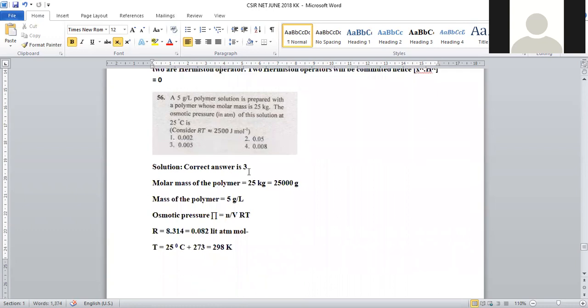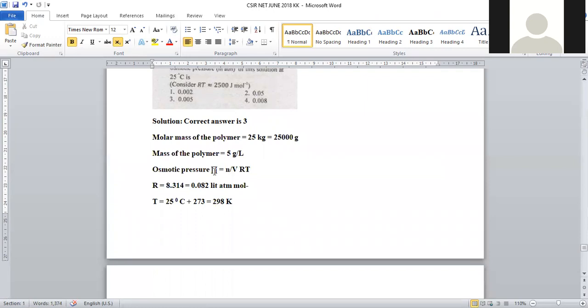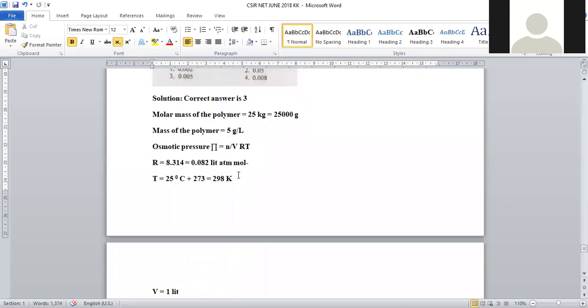Question number 56, it is a kind of colligative property. This is the problem given from colligative property. A 5 grams per liter polymer solution is prepared with the polymer whose molar mass is 25 kilograms. The osmotic pressure of the solution at 25 degrees centigrade is, okay. So here the problem is from colligative property and the osmotic pressure. The formula for osmotic pressure will be pi V is equal to nRT. So osmotic pressure we have to calculate.